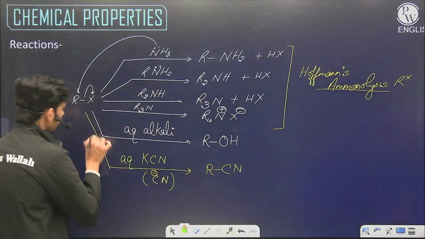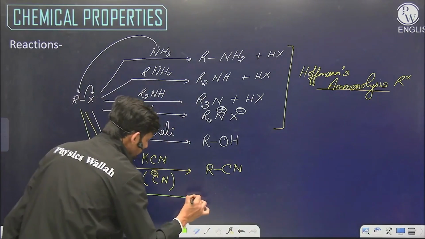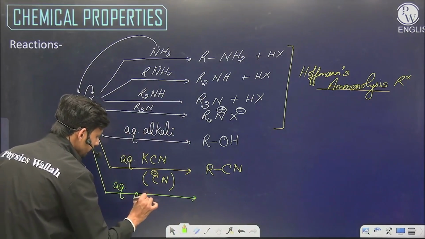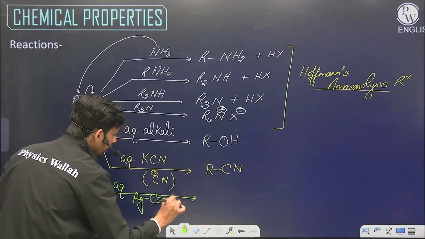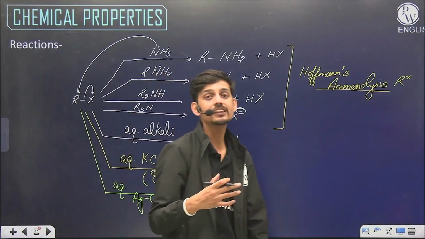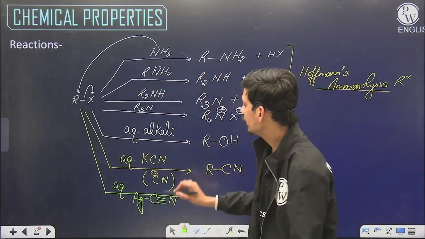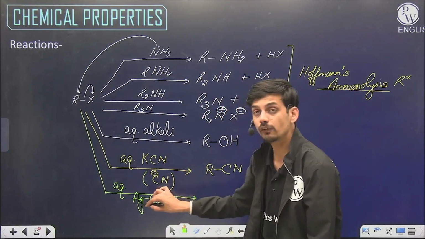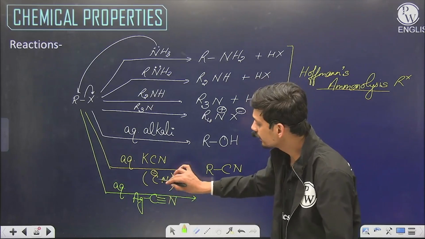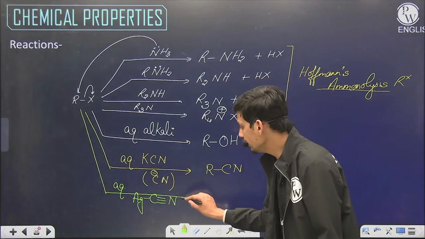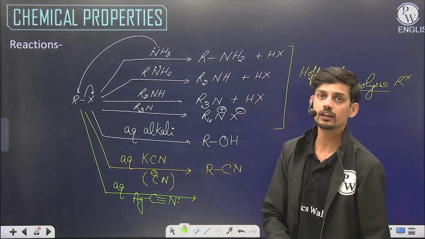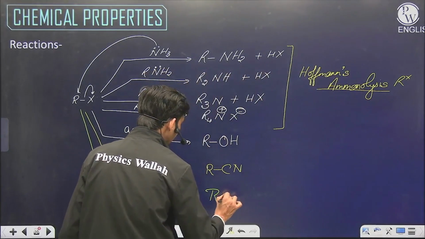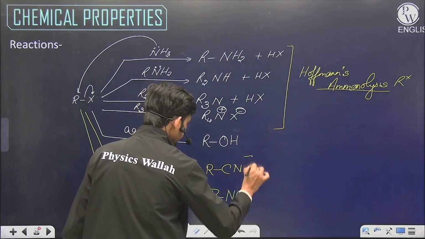But now keep your attention here. If we take AgCN, it is less ionic, or we can say it is more covalent. So in case of KCN we had a CN minus ion, but in case of AgCN we don't have CN minus ion, and there is no negative charge on carbon. Then only nitrogen has the possibility to attack, and if the nitrogen attacks, then we will get RNC in this case.